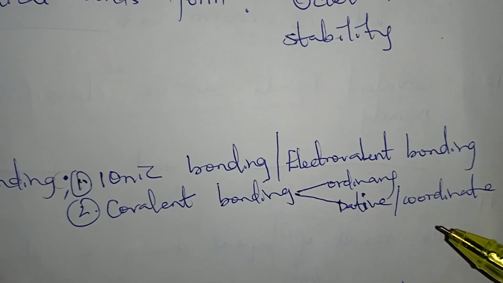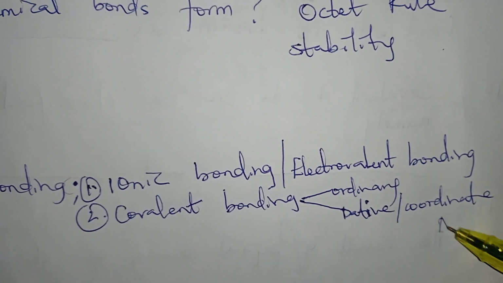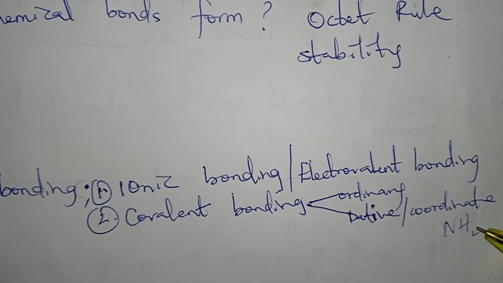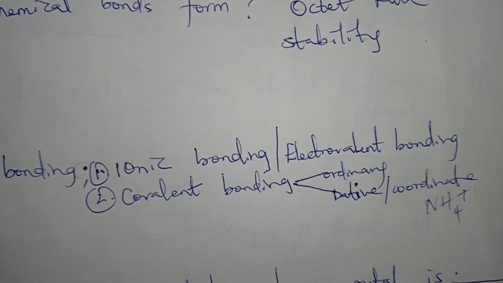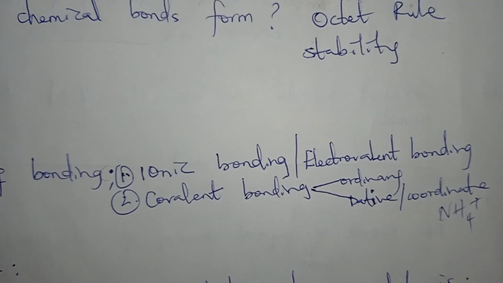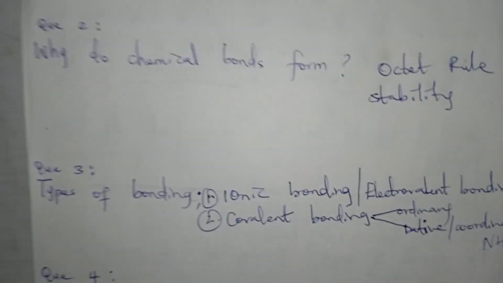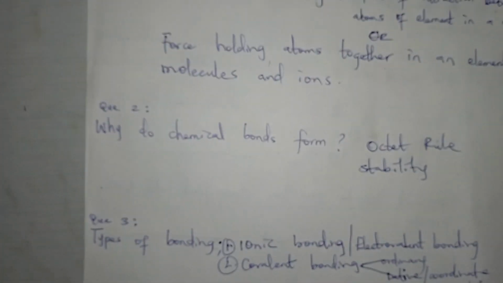For example, when we have something like NH4 plus, in this case, nitrogen is contributing more. Hydrogen is just coming to meet it. So that will be when I take examples on that.